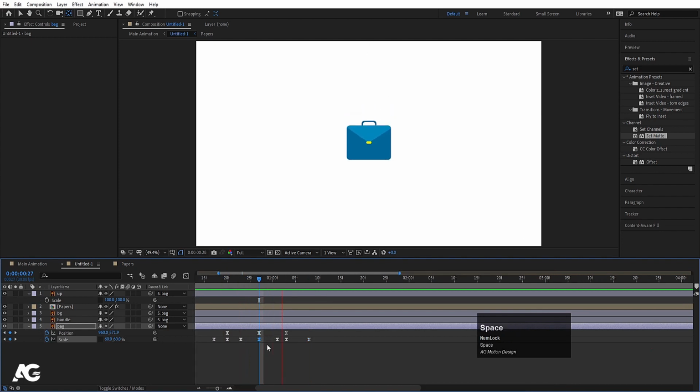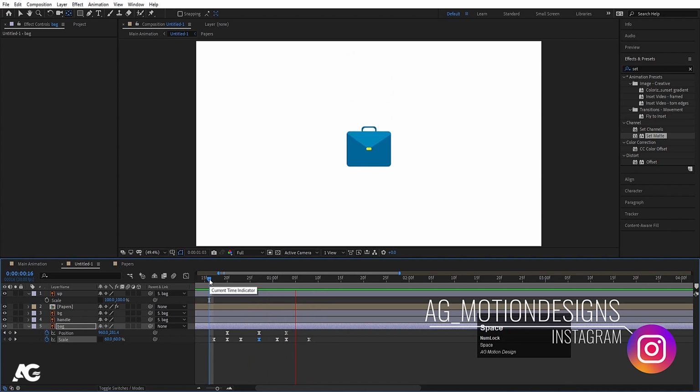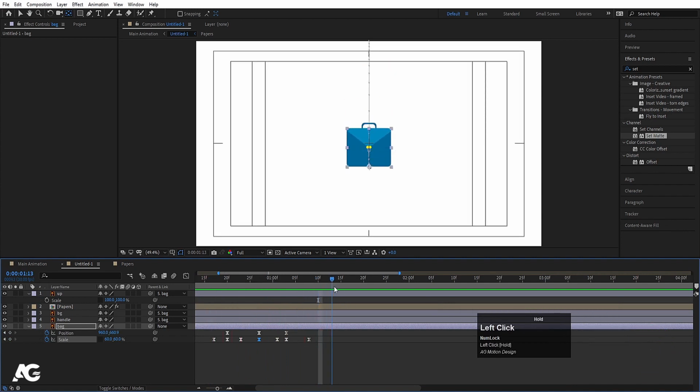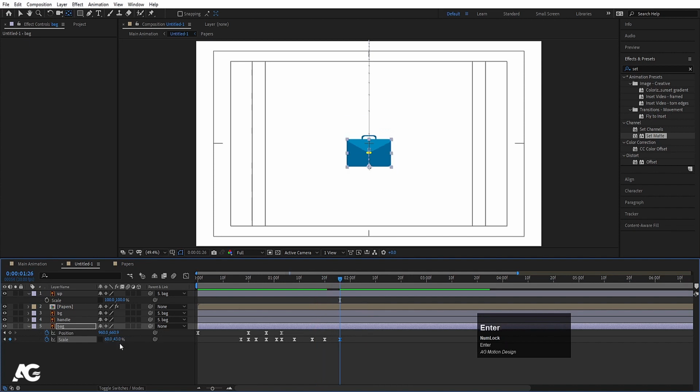I think we need to move this over here. Yep. Now after, go to the 15th frame, create one keyframe over here, go over here, let's decrease and increase the scale. And now at this point, let's make it 60, let's make it 70, and at this point let's make it 60 again.